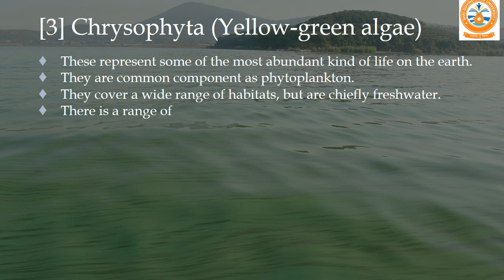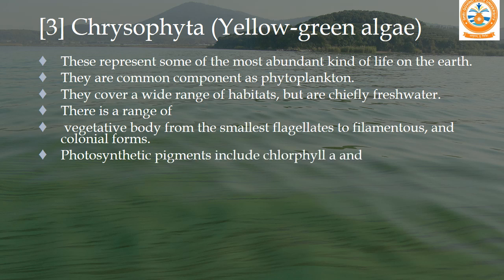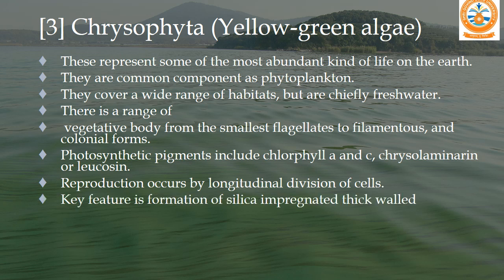The vegetative body ranges from the smallest flagellate to filamentous and colonial forms. Photosynthetic pigments are chlorophyll a and c, and the reserve food is chrysolaminarin or leucosin. Reproduction occurs by longitudinal cell division. The key feature is the formation of a silica-impregnated, thick-walled cyst from a vegetative cell.